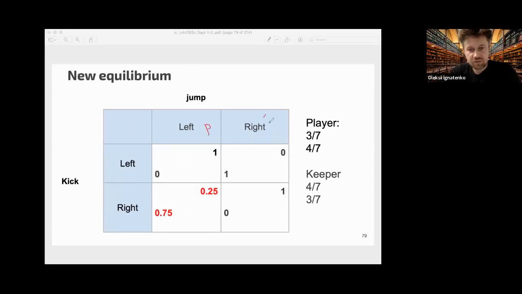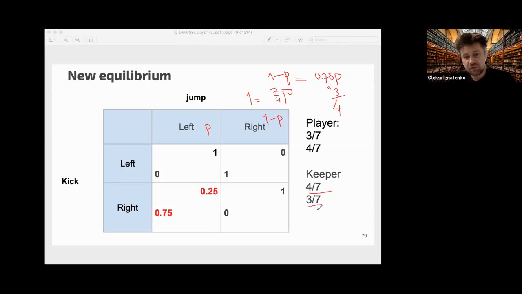So we have P and 1 minus P here, and we should equalize 1 minus P from the left with 0.75 P. Okay, that's 3/4, and it's 1 equal to 7/4 P. So P is equal to 4/7.